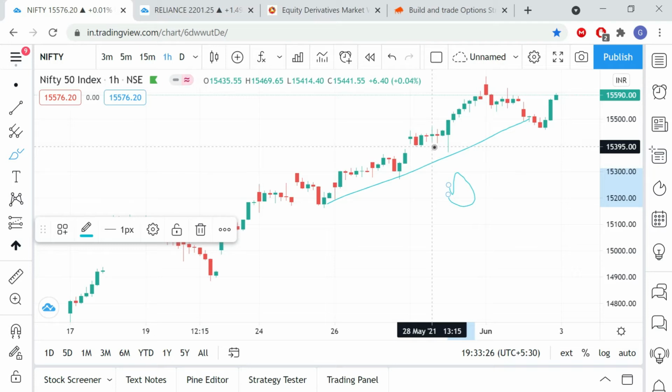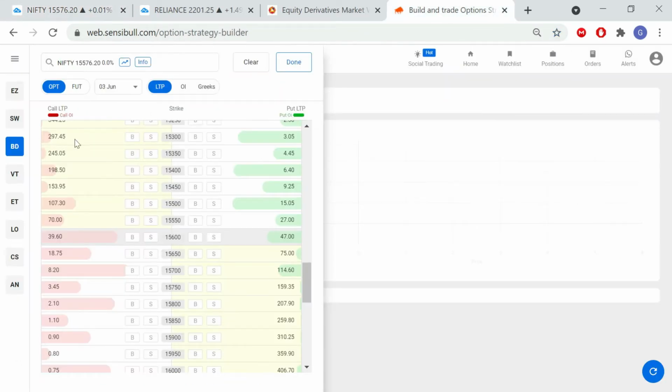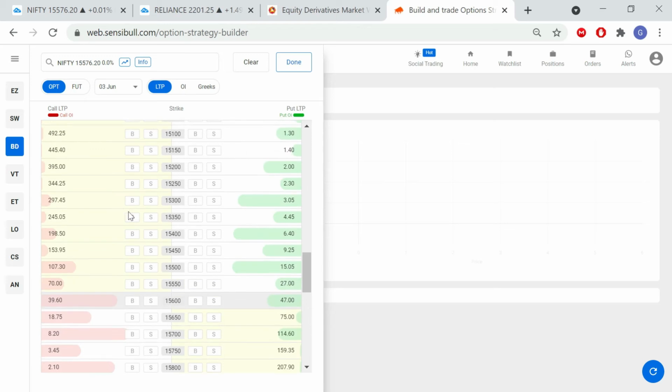Then you have to buy a call option, because you are predicting that the market will move up. So how to do that? Let me take an example here in Sensibull. There will be different strike prices and different premiums for different strike prices.